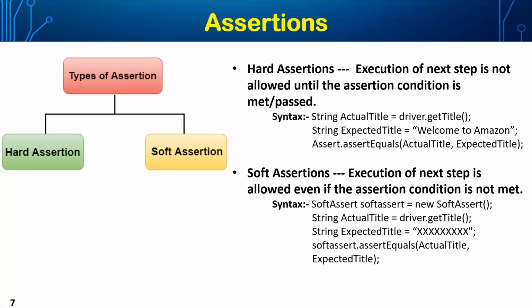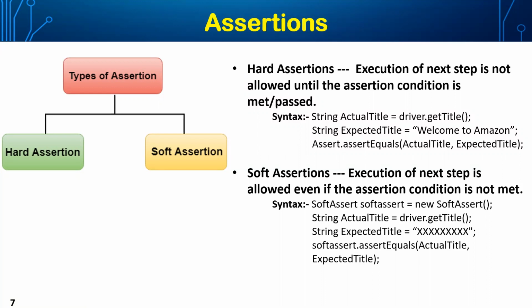If the comparison of actual versus expected fails, that is, the actual string is different and the expected string does not match the actual string, then the assertion fails. If that particular checkpoint fails, the control does not go ahead with the next steps of execution. The execution will be terminated then and there itself.